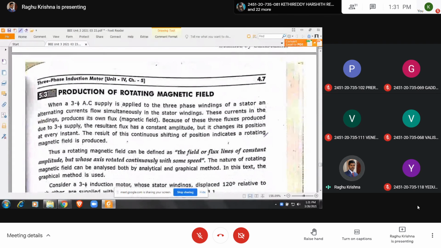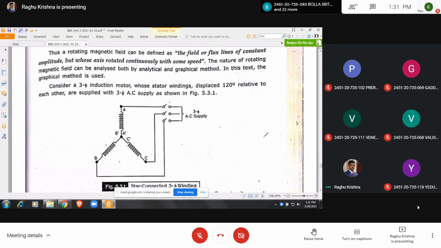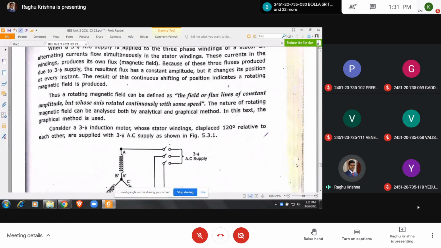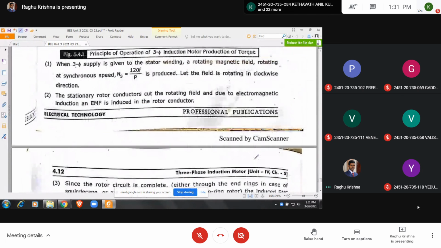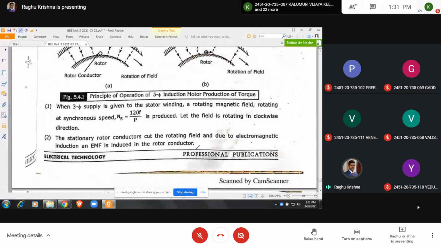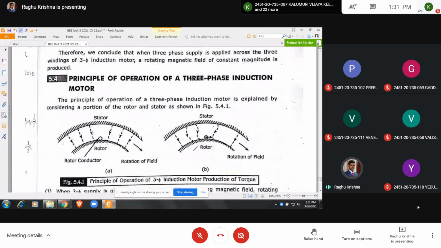So coming to the working of the three-phase induction motor. The working is given here. See here, the principle of operation of a three-phase induction motor, a very important one. How does the three-phase induction motor work? When a three-phase supply is given to the stator winding, how the rotor rotates, that we have to know.